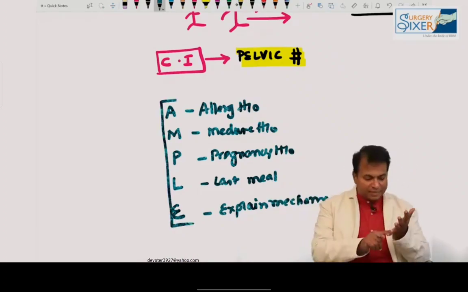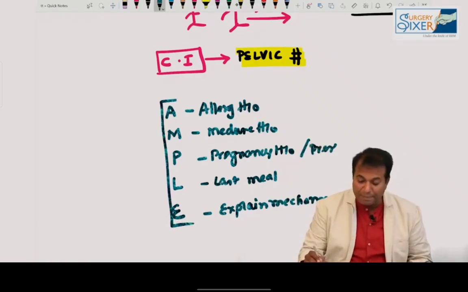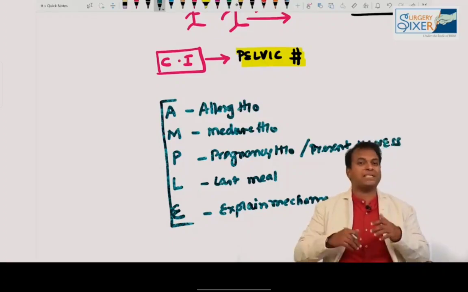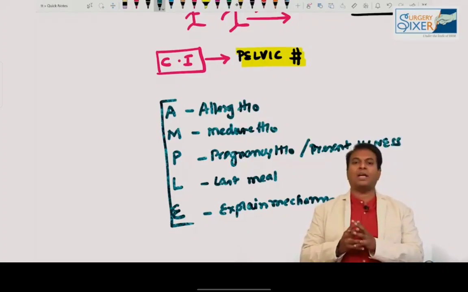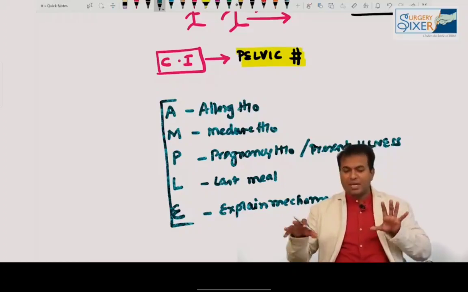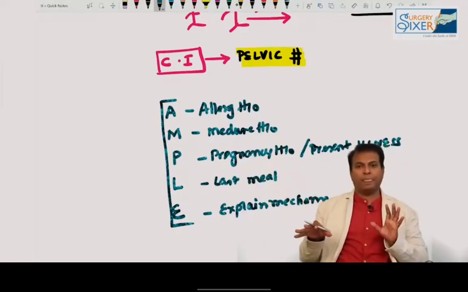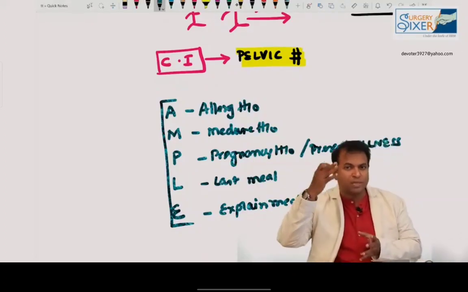Allergy history, medicine history, pregnancy history, or any present illness: the patient may have diabetes, hypertension, all those things we will ask. And when the patient had the last meal, because if we need it for surgery, we can plan according to the last meal. And explain the mechanism: some patients will say, sir, I was driving a bike like this, and suddenly they explain everything. When they explain the mechanism, you can suspect what other injuries may be hiding.